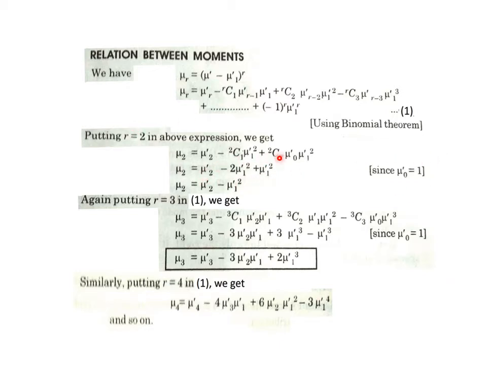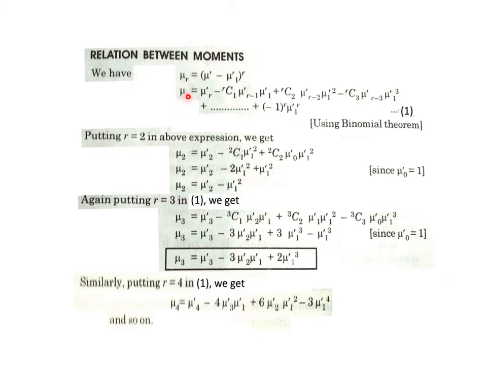Then it simplifies: minus 2c1 is minus 2, mu 1 dash squared, plus 2c2 is 1, and mu 0 dash is 1, so mu 1 dash squared. Finally both terms clubbed together, mu 2 is obtained: mu 2 dash minus mu 1 dash squared is the right hand side. So this is the second central moment in terms of first and second moments about origin. Then similarly we can discuss the remaining expressions.